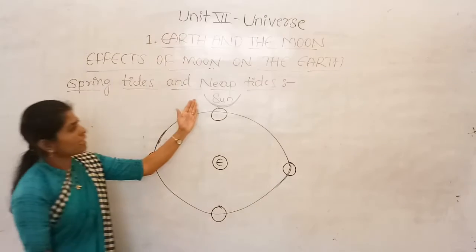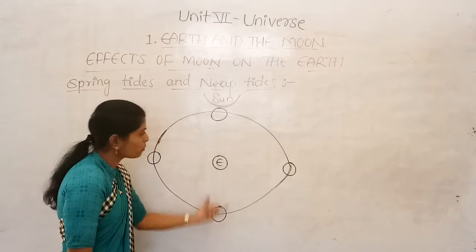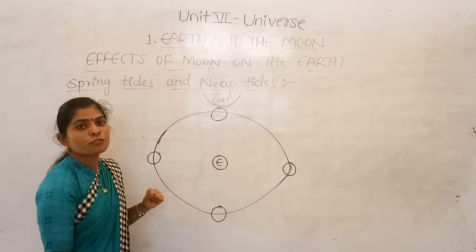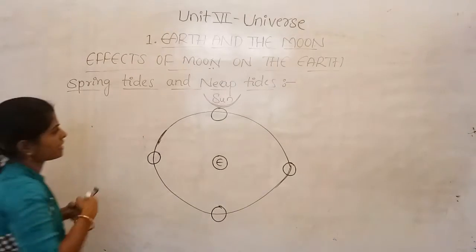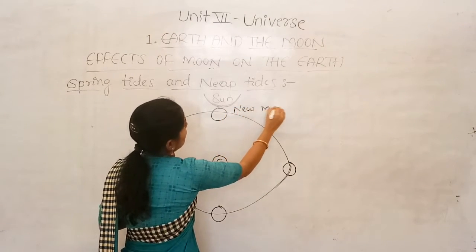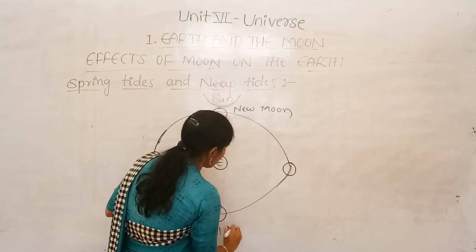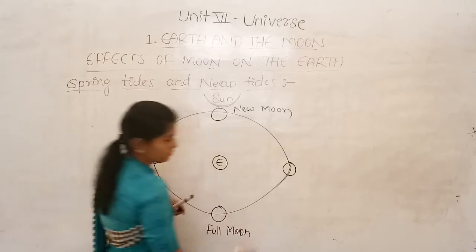So see, when the sun is in this position, there are 2 positions here. We can say the new moon and full moon. This is full moon and that is new moon.